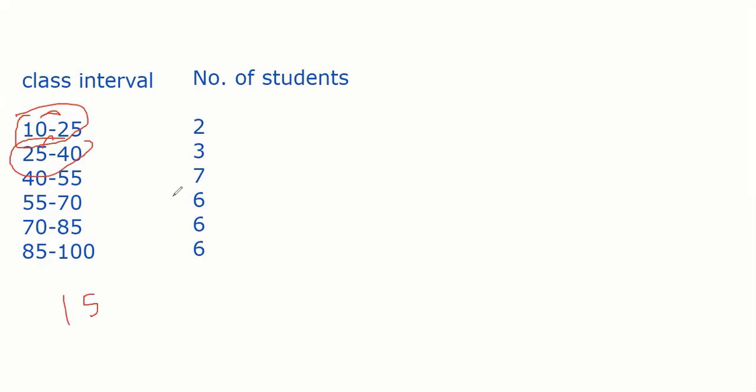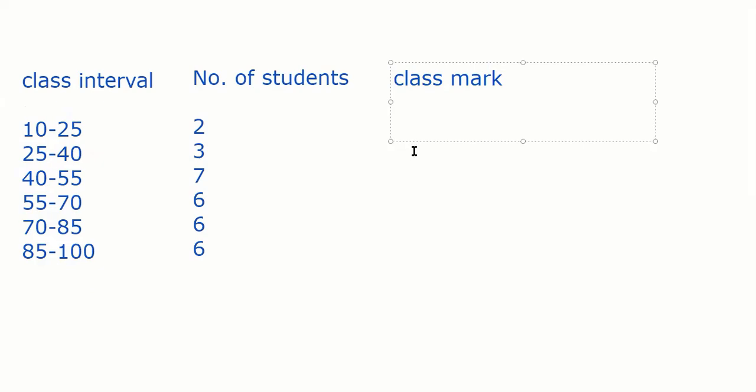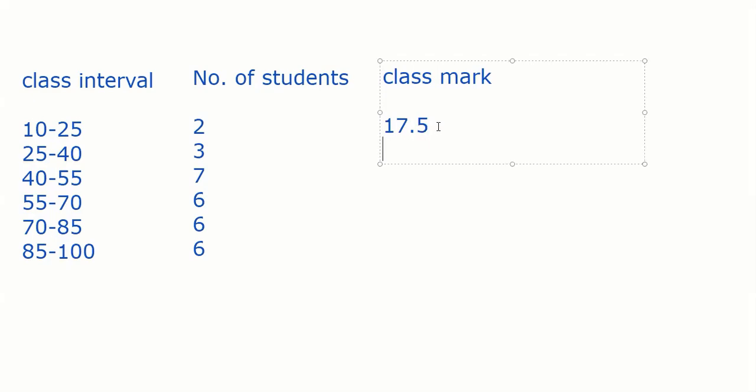What is the class mark? Class mark is the midpoint of the class interval. Class interval is 10 to 25, so let me write class mark now. I intentionally gave you the bad number. Class mark is nothing but the center value of the class interval. So what will be the center value of 10 and 25? 25 plus 10, 35 by 2, 17.5. What about 25 and 40? Take exactly the mid value. 40 plus 25, 65, 32.5. Like that you write the class mark of everything.